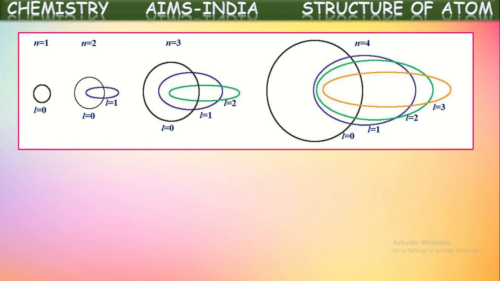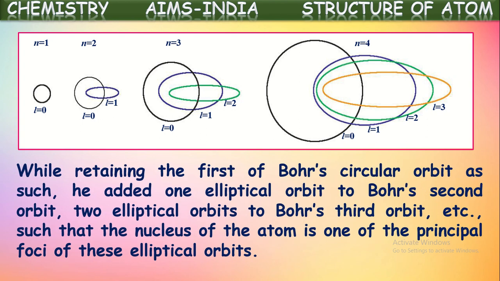See, for each shell, how many different paths exist for the electrons. The first shell has only a circular path. The second has, along with the circular path, one more elliptical path. While retaining Bohr's first circular orbit as such, Sommerfeld also told that the first orbit is a circular path only.